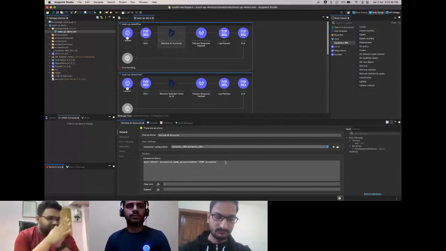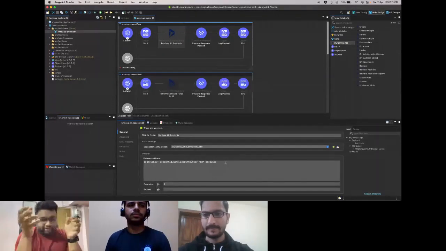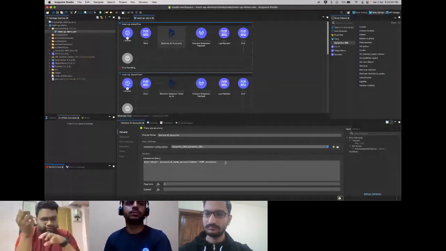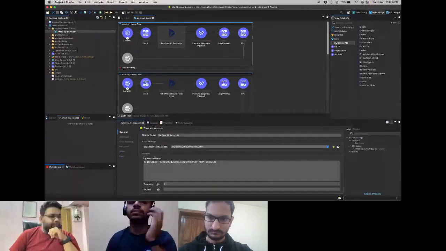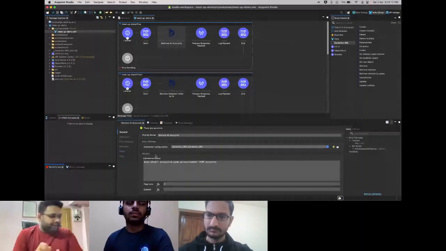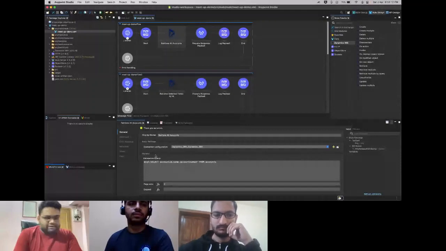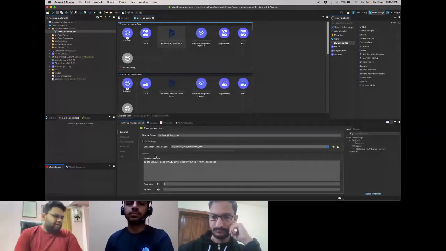Now this is a simplified version. The connector will take this query in the form of an SQL query, and it will convert it to what is compatible with Web API. That's what is data sense query language. And you will see a small note here as well that says data sense query. Since it is data sense query language, to specify that it's a DSQL, you need to specify the DSQL colon prefix.